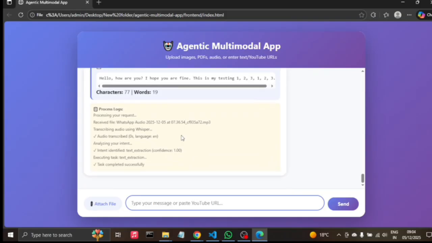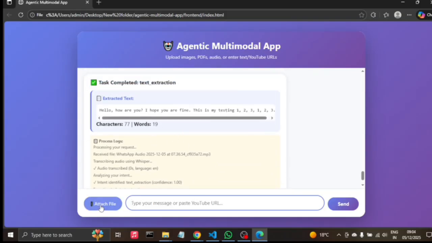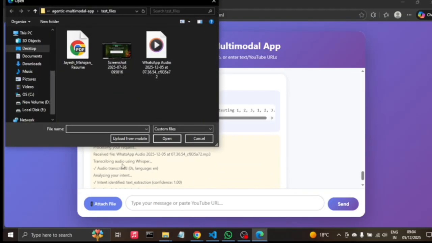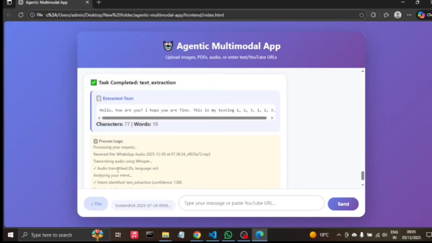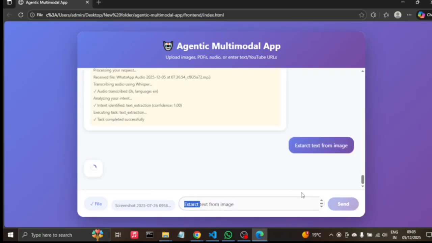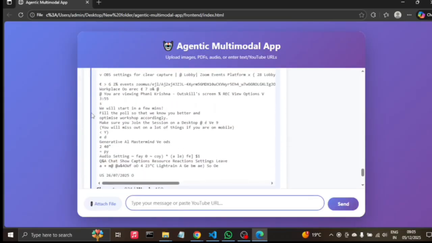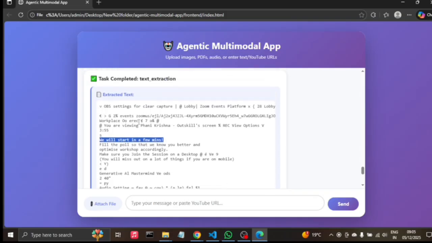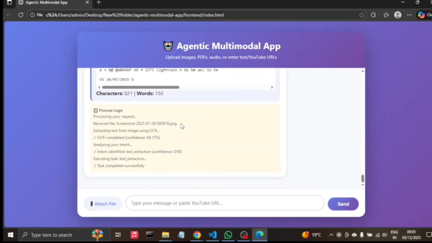We got that correctly and it transcribed it in a very correct manner. Now we will try an image. We tell it to extract the text from this image. Yes, the text is also extracted successfully.